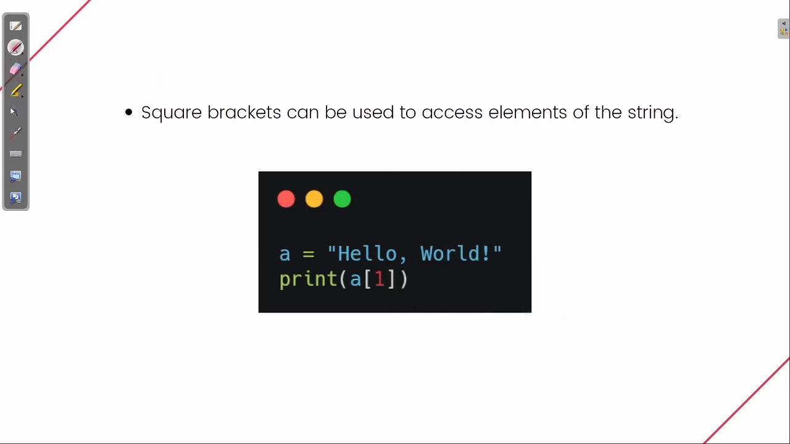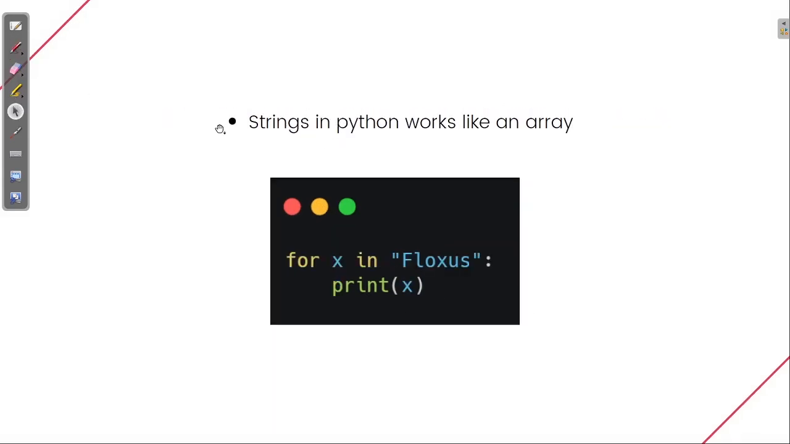Coming to the next slide. Strings in Python work like an array, as I have already explained. So we can also use loops to access the elements or print the values of this word, like we do in any other sequence. We can iterate through each element. With the help of a for loop, we can print the elements.